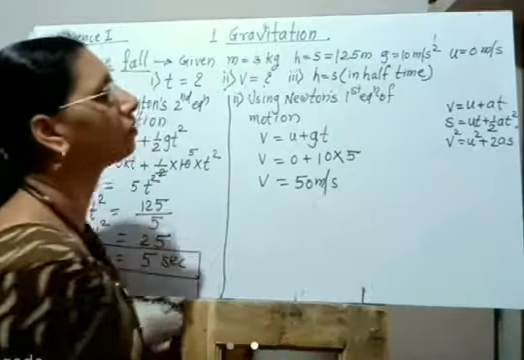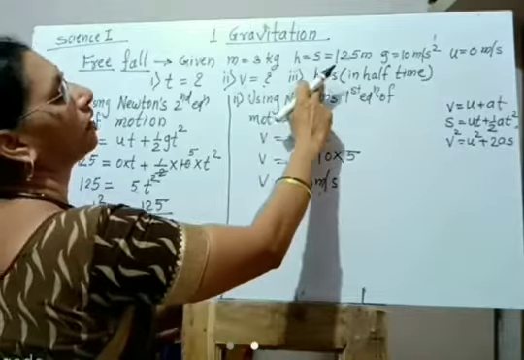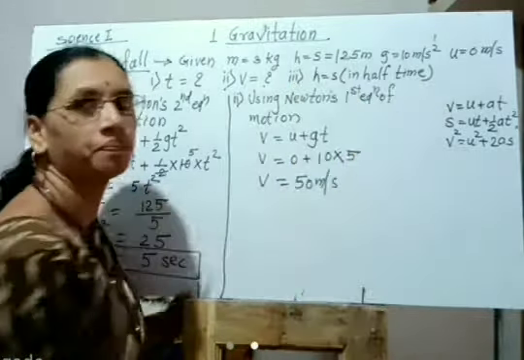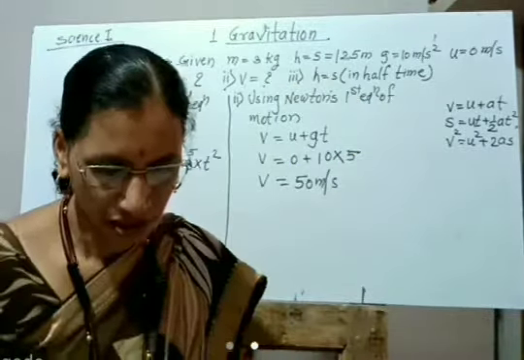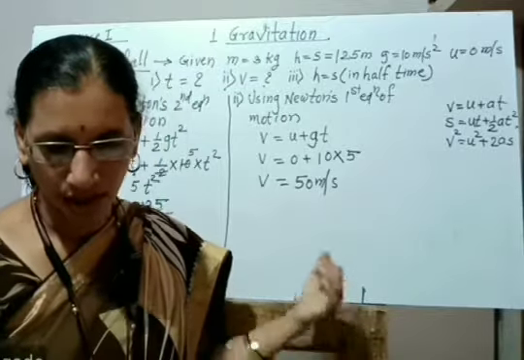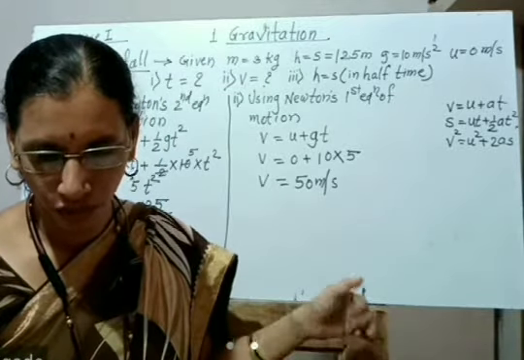Now the third, that is h is equal to s in half time. The third sub question is the height of the ball at half the time it takes to reach the ground.